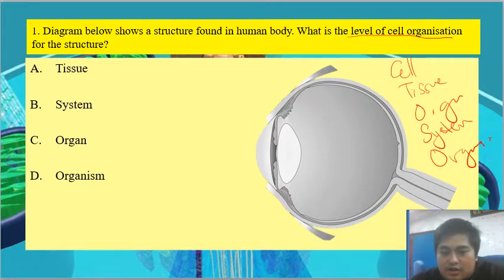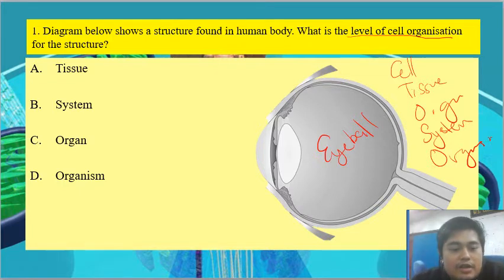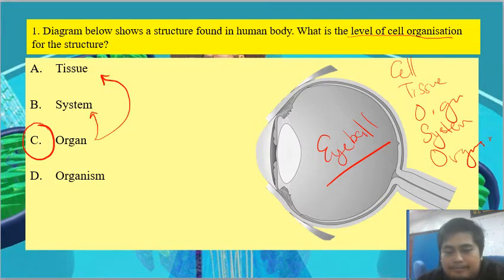So this is the picture of an eyeball. A, we have tissue, B, system, C, organ, and D, organism. So the correct answer is organ. Eyeball is the organ. Organ is made up of tissue, and organ will make up system.